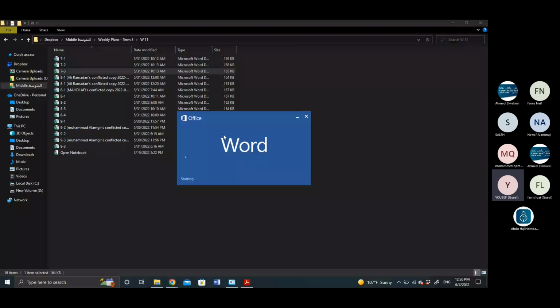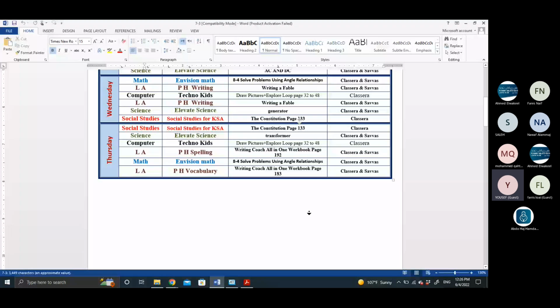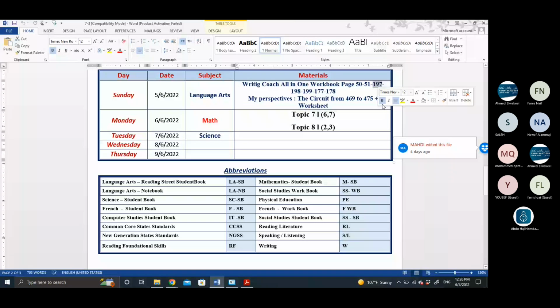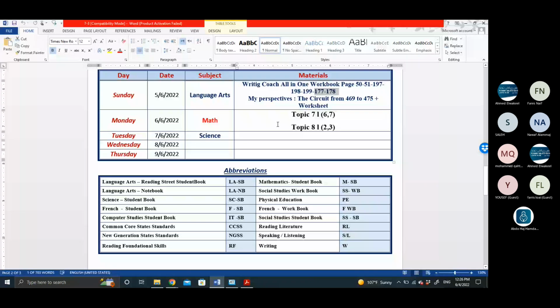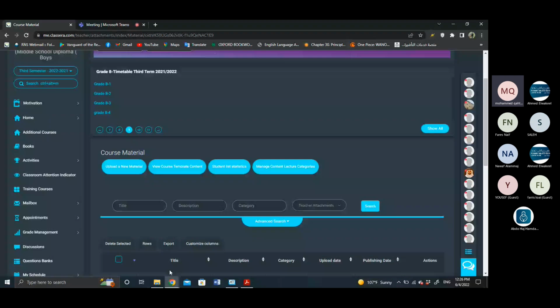So for the quiz, you have pages 50 and 51 in grammar, and 197, 198, 199. That's for spelling. Spelling is very easy. 177, 178 for vocabulary. So nothing, only 6 pages, which we have covered last week along with its worksheet. Teacher, I have a question. Seven pages? Teacher, when I have 177 answered and 197 and 198.